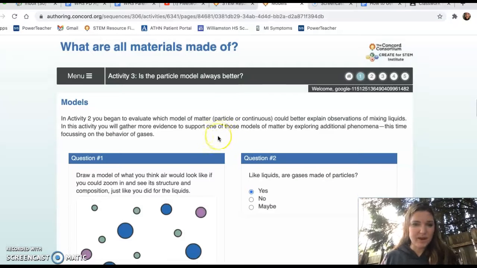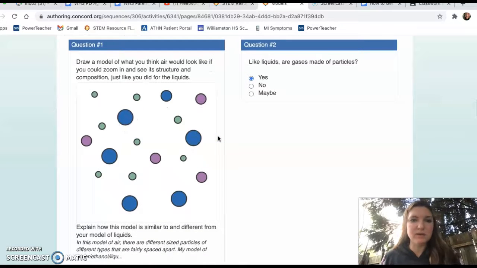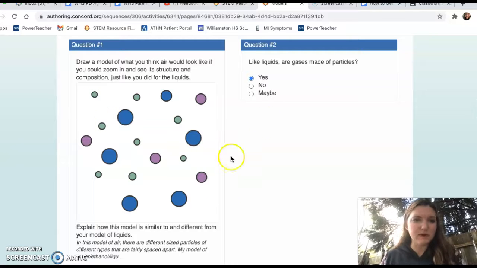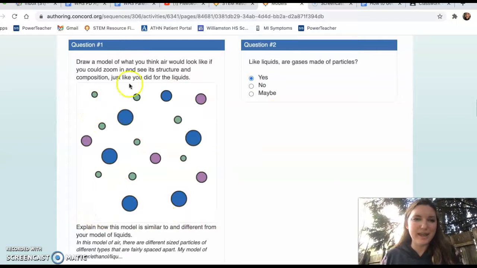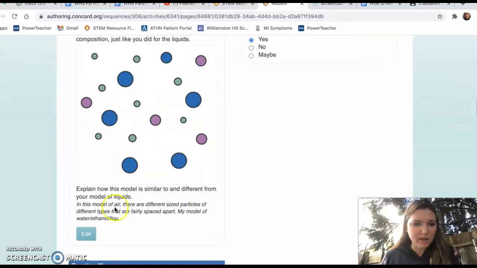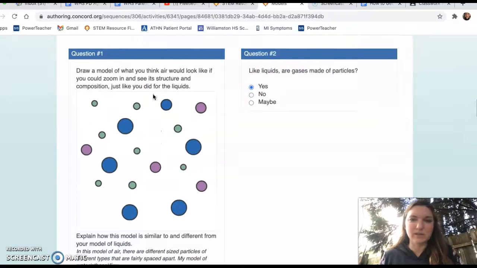So let's begin. Okay, so question 1, draw a model of what you think air would look like if you could zoom in and see its structure and composition. So we did the same thing with the liquids, thinking about, if you were a scientist in the Middle Ages, how would you represent air now? How would you represent gases? So I did mine with just a bunch of different colored circles of different sizes, representing different kinds of molecules in the air. And I wrote, in this model of air, there are different sized particles of different types that are fairly spaced apart. My model of water, ethanol, and liquid had the particles closer together. That's the big difference there.